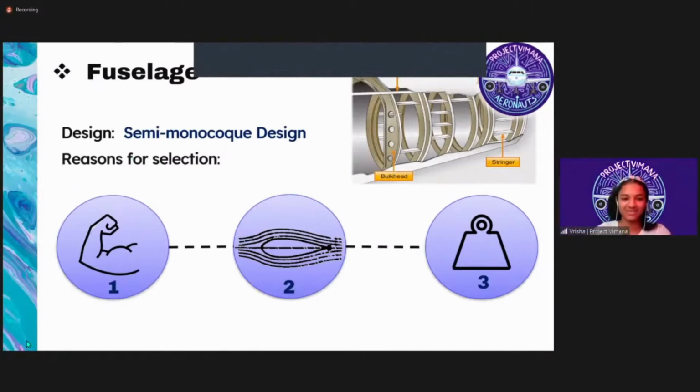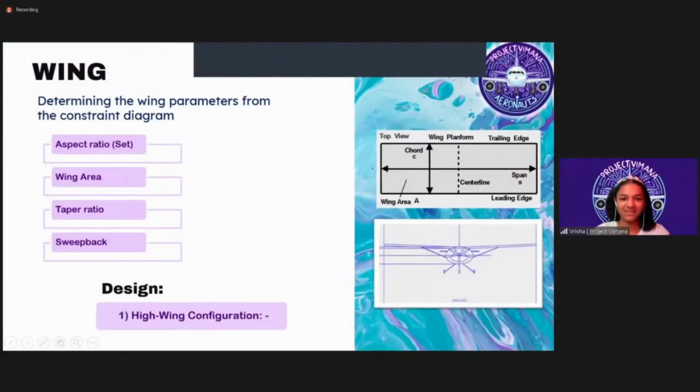Hi, I'm Rish from the structures team. I'm going to be talking about wing platform design. Wing platform consists of the shape of the wing from the top view. The factors that are very important to understand the wing performance and overall aerodynamic characteristics of a wing are aspect ratio, wing area, taper ratio, and sweep. The aspect ratio is the ratio of wingspan to wing chord, and we've chosen 9. And for the wing area, we've chosen 50 meters square.